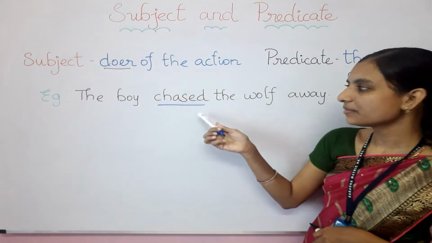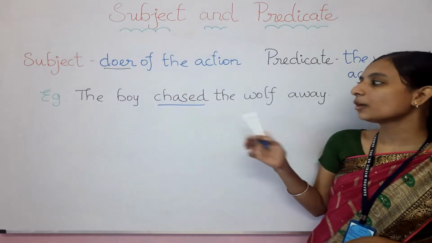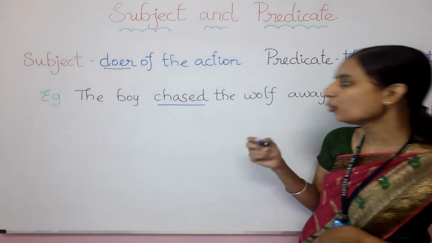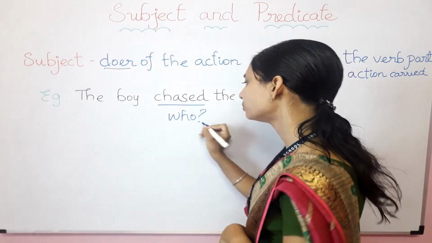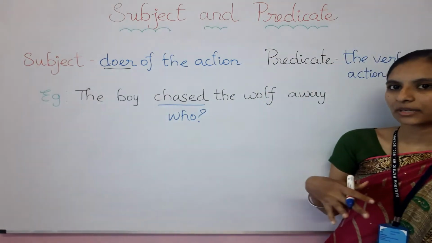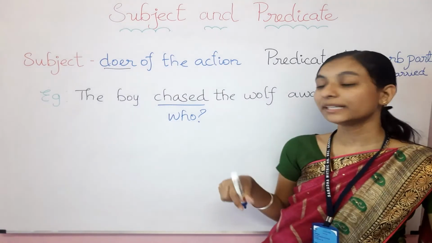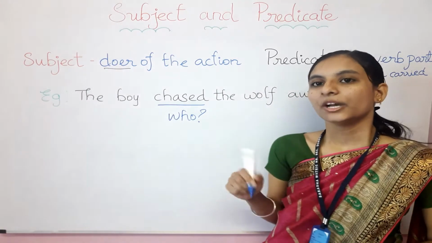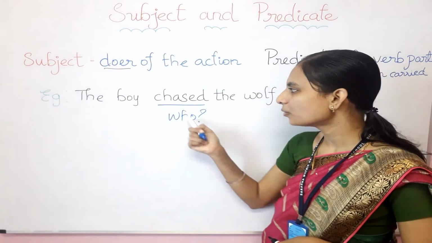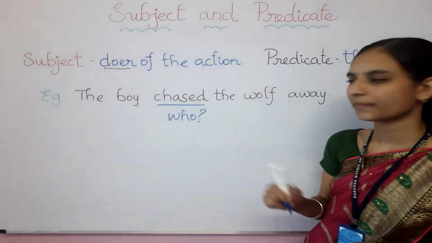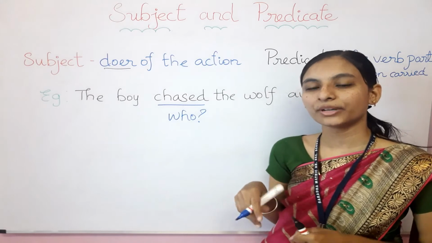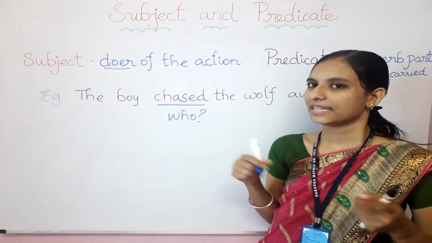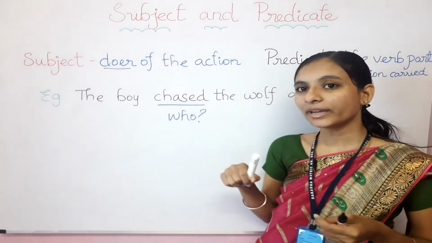Okay. Once we found chased, now we need to ask a question like who to find out the subject. This is also one more method to find the subject. Now you need to ask a question like, who chased the wolf away? What will be the answer? Yes, the boy. The boy.